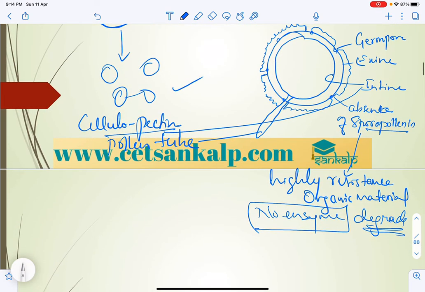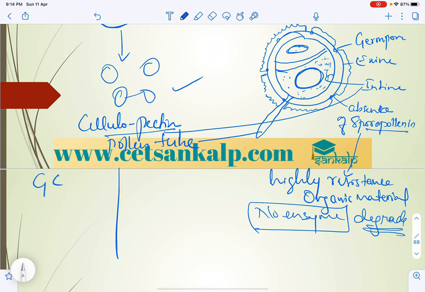In the pollen grain, we know that one is a larger cell, which is called the vegetative cell, with a dense cytoplasm, a cytoplasm that is completely packed. This is the generative cell, a little spindle shaped. Generally we can take the difference between the generative cell and the vegetative cell.